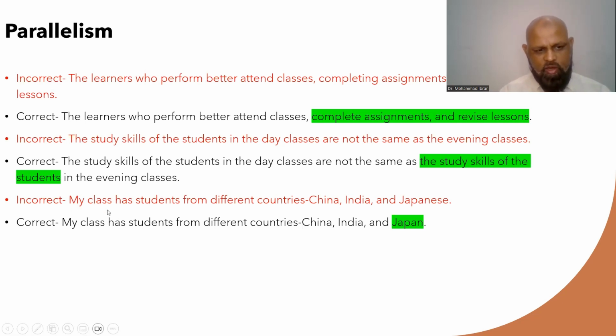Another sentence here. My class has students from different countries, China, India, and Japanese. So as you look at the three words at the end of this sentence, China, country, India, again a country, Japanese, it's a nationality. So again, it does not follow the same grammatical pattern. So to fix this problem, you have to say, my class has students from different countries, China, India, and Japan. And here you see all countries, China, India, and Japan.